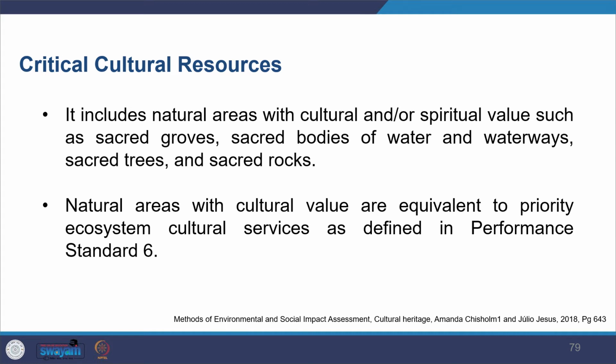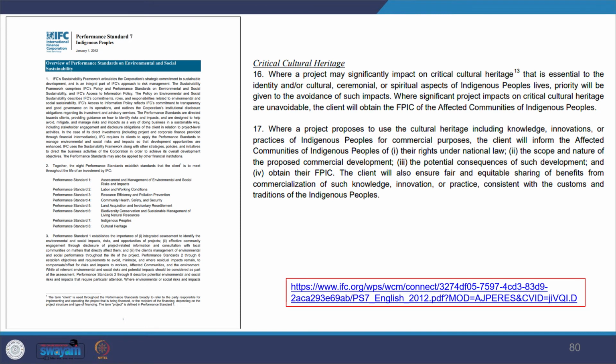So you see the critical cultural heritage. This performance standard emphasizes that wherever the project may impact the critical cultural heritage, it is required that it has to be avoided. Such impact should not happen, and if it is unavoidable, then you need to have the consent of the affected communities.